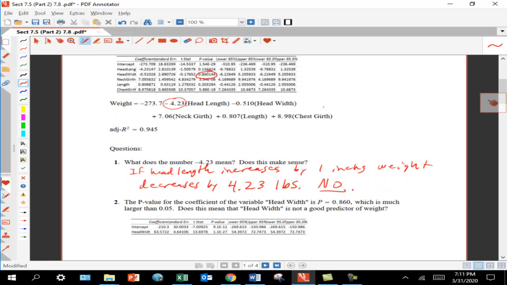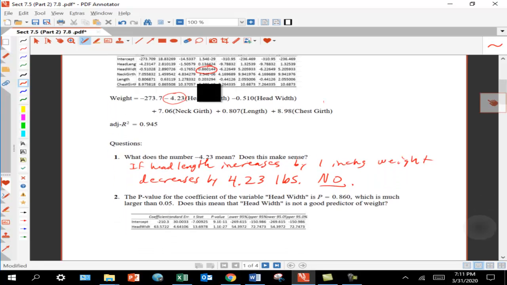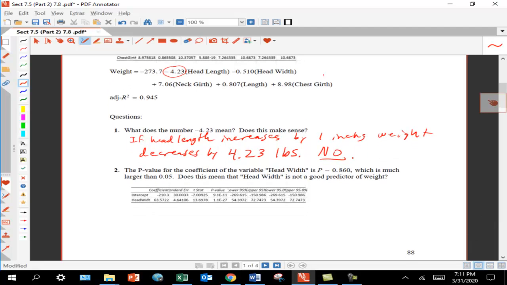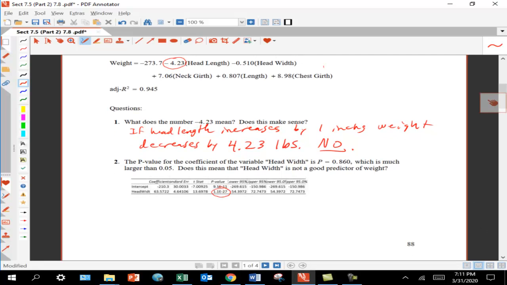But does that really mean that head width is not a good predictor? What about if we just run head width as the only predictor of weight? Then when I do that, I get the p-value of 1.1 times 10 to the negative 27.